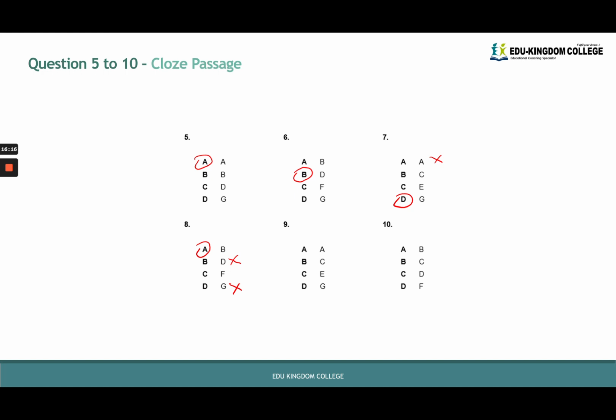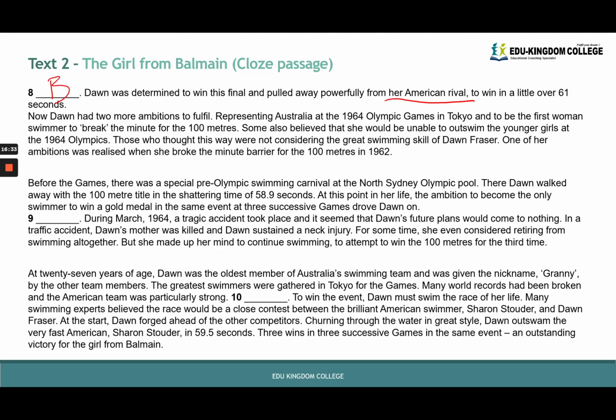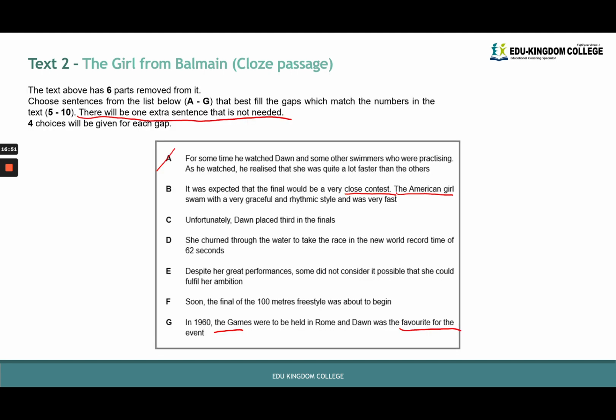And then we do 9. So once again, we've ruled out option A. We've ruled out option G. We haven't ruled out option C or E. So let's try and substitute C and E into question 9. At this point in her life, the ambition to become the only swimmer to win a gold medal in the same event at 3 successive games drove Dawn on. Ambition seems to be a key word here because we did notice ambition in one of the option statements, right? So let's try and substitute C.